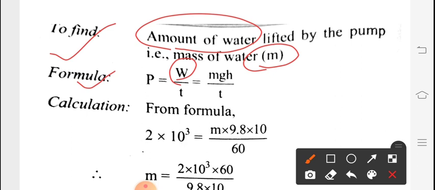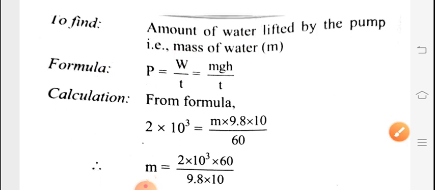As per the given things we are applying mgh because that water is at a specific height and it is stable. So it is stable means which energy is there? Potential energy. So potential energy means a kind of work. So instead of this work we are applying mgh, which is potential energy. So this is our formula.